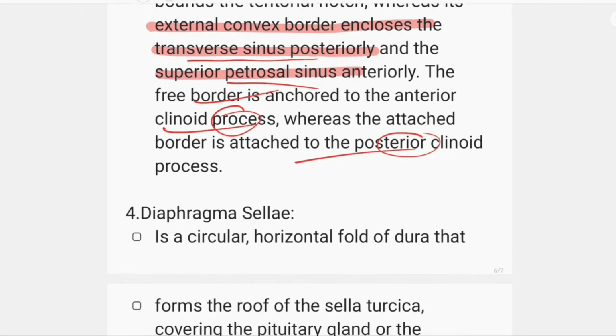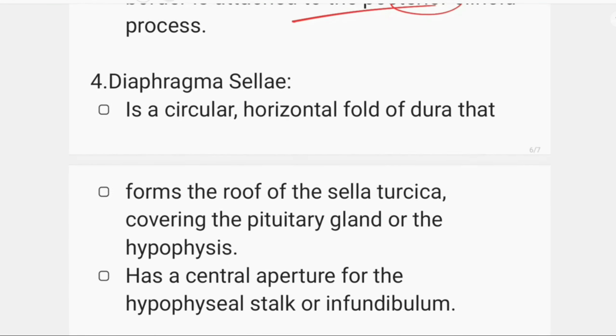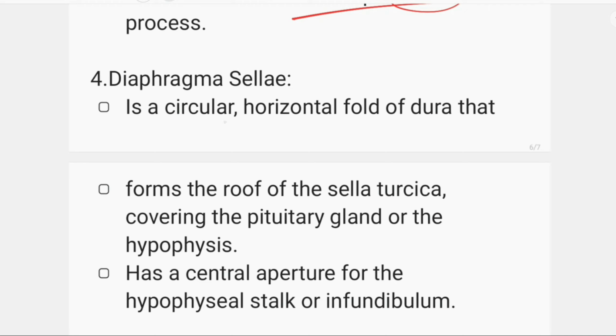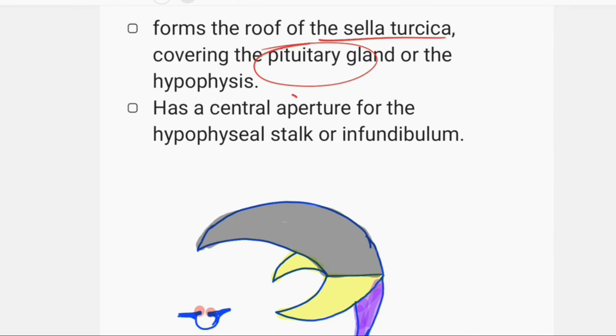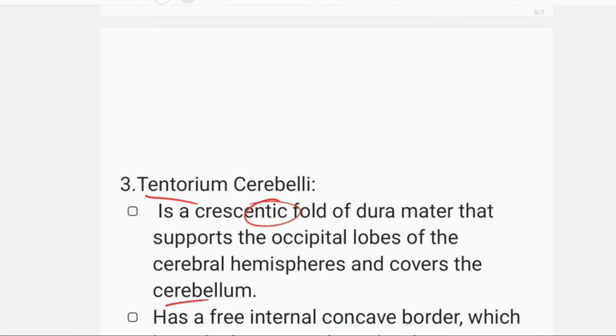And lastly, the diaphragma sellae. It is a circular horizontal fold of dura that forms the roof of the sella turcica, covering the pituitary gland or hypophysis. It has a central aperture for the hypophyseal stalk or infundibulum.